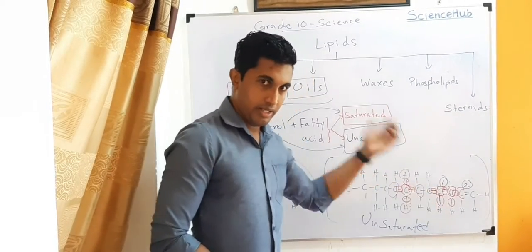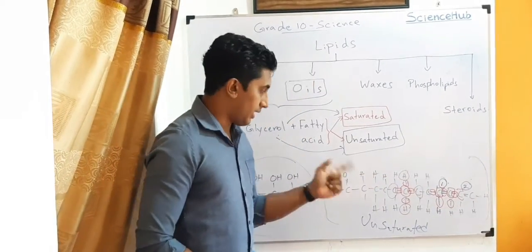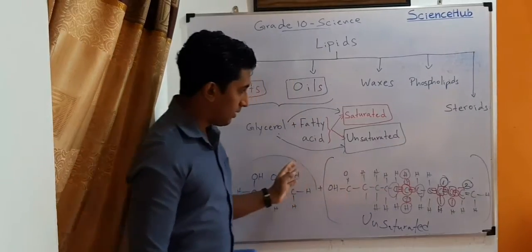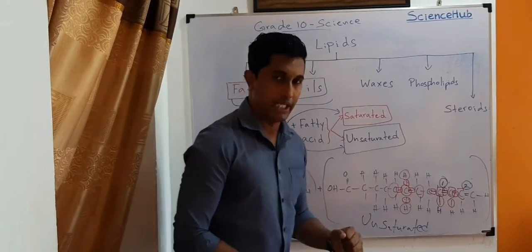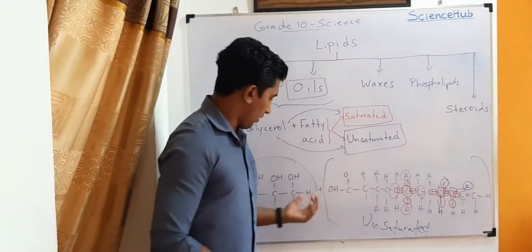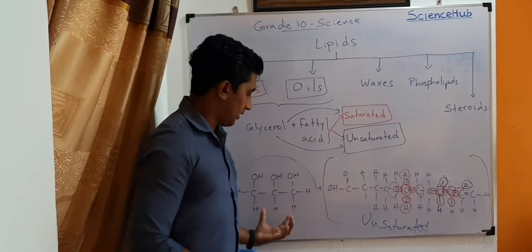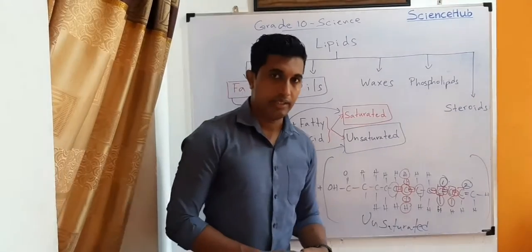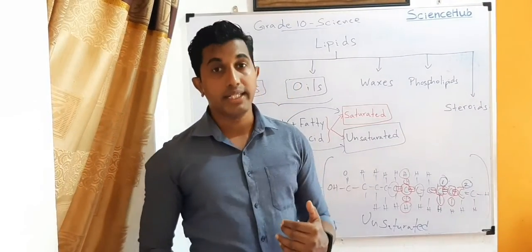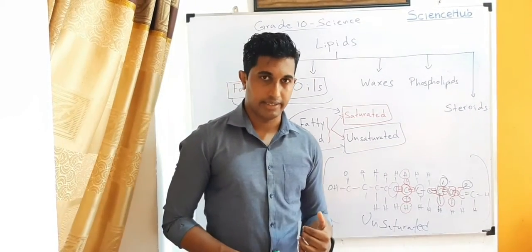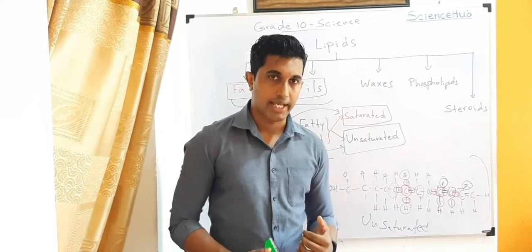Now there is another thing in here. When joining these two together, we call it triglyceride.